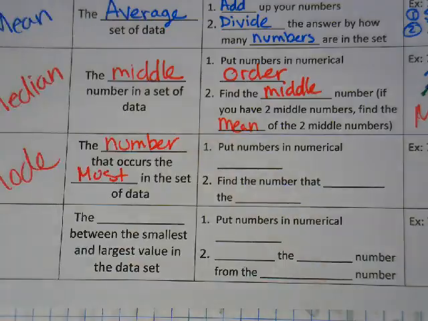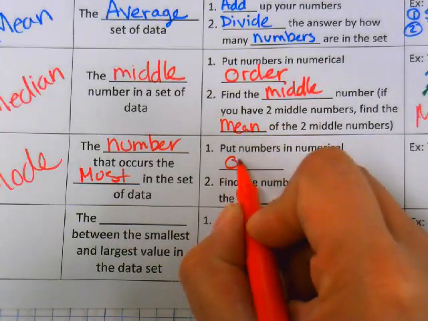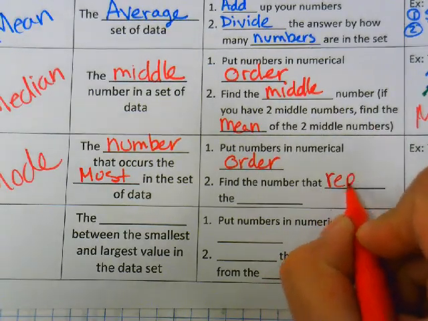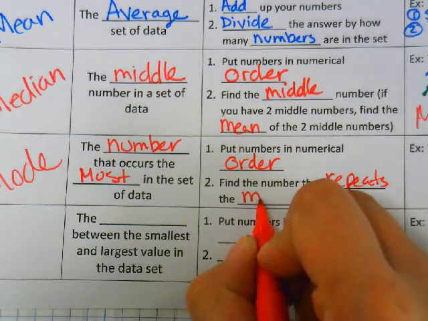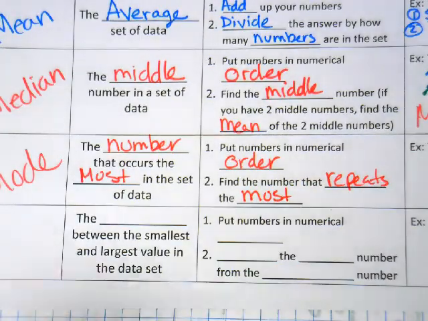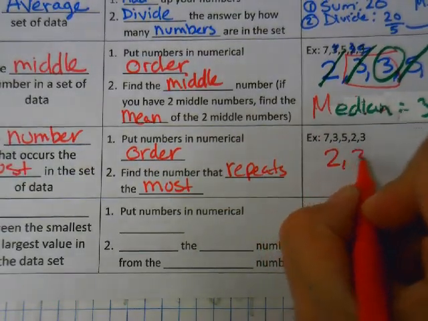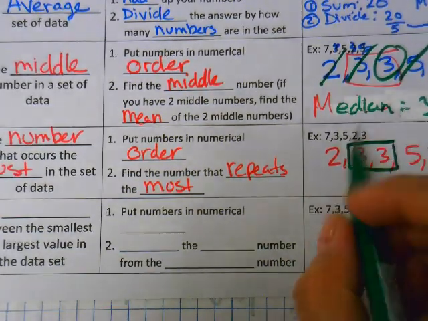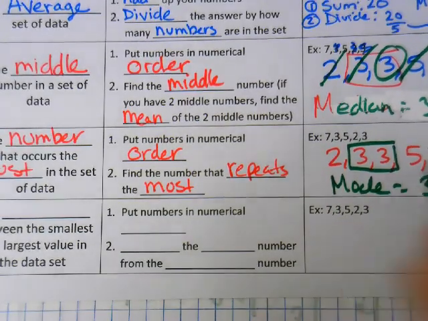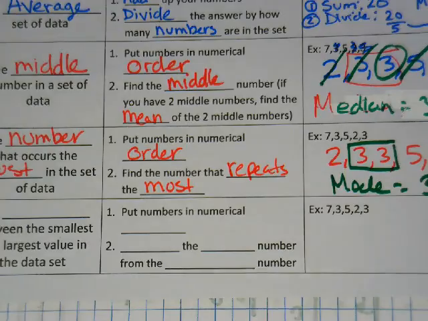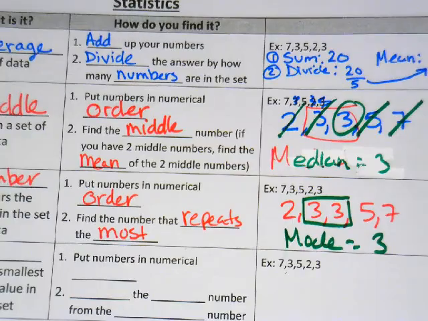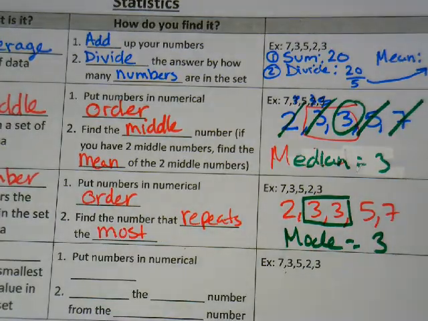Mode is put the numbers in numerical order. Find the number that repeats the most. Okay, so it's put them in order, and then the one that repeats the most. So I'm going to put these numbers in order: 2, 3, 3, 5, 7. And now I can box them in and tell you that the mode is equal to 3. So sorry, last one you cross out, and then you circle which one's in the middle. This one you figure out which one repeats the most.